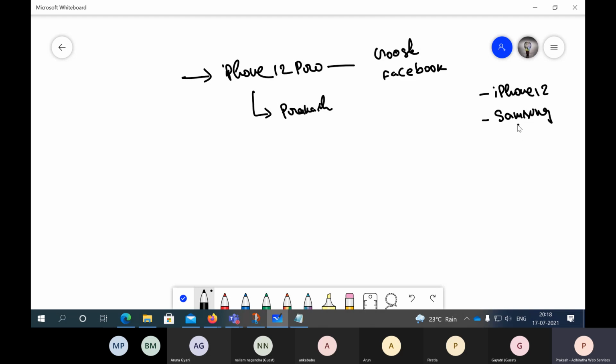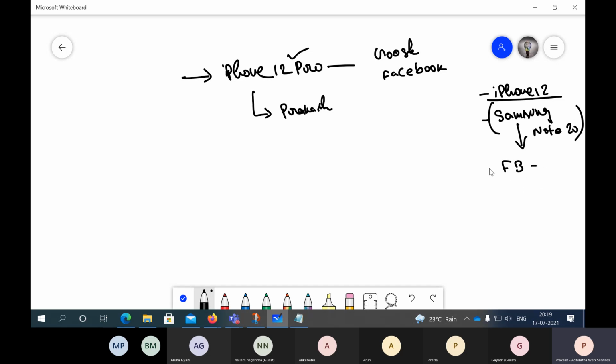She will go to Facebook and tell it, whoever is searching for iPhone 12 Pro, for them show my ad related to iPhone 12 and Samsung both, or maybe she might have only Samsung phones, say Note 20 or something, which is equivalent to iPhone 12. These phones she's importing for her showroom.